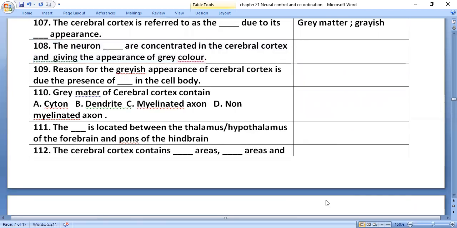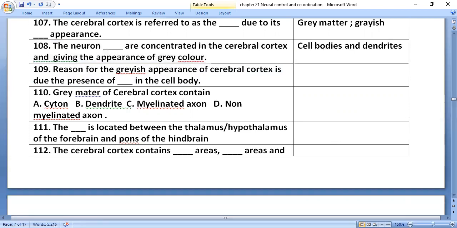The neuron cell bodies and dendrites, which have Nissl granules, are concentrated in the cerebral cortex, giving the appearance of gray color.